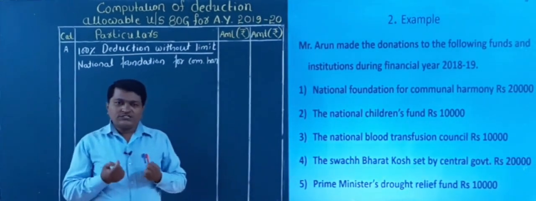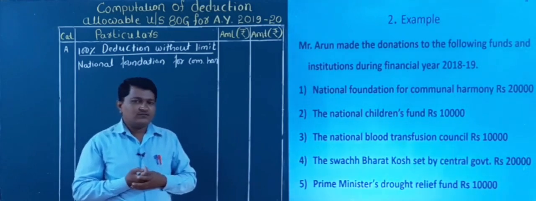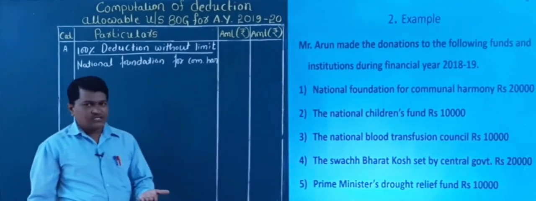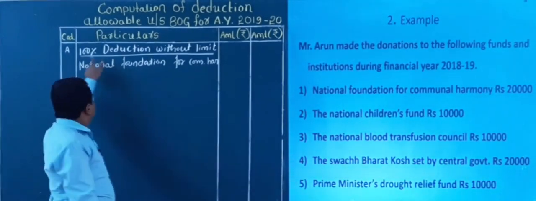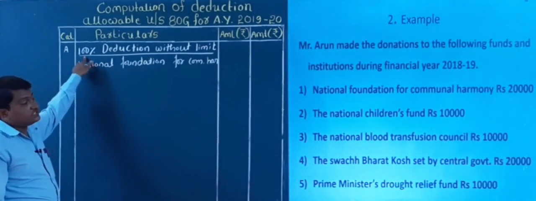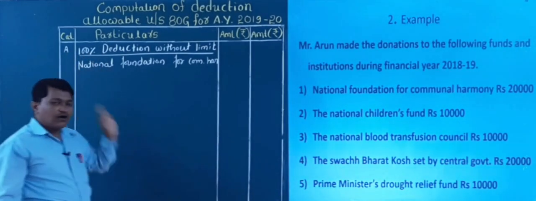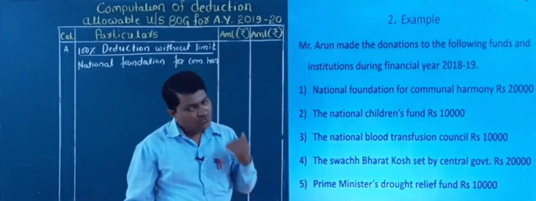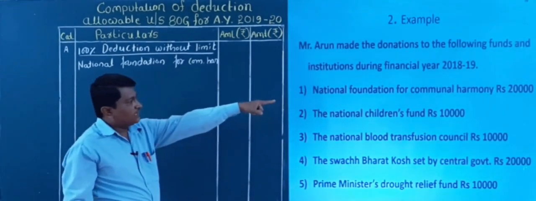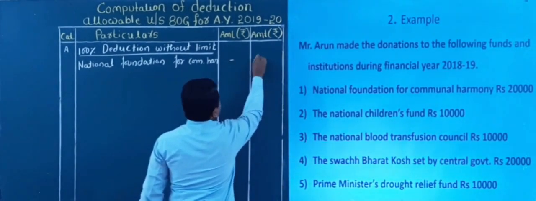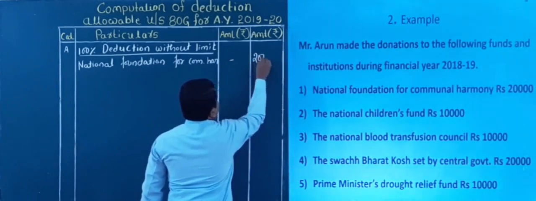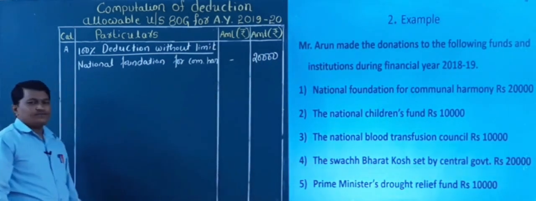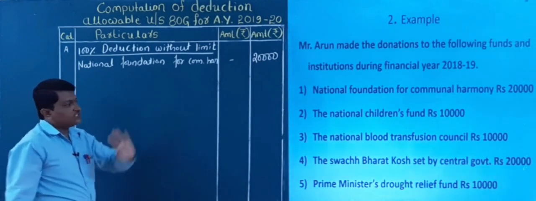So how much deduction can he claim here? How much did he donate? 20,000. And how much can he claim as deduction? 100%, because it falls under category A. So for the amounts under category A, the whole amount is eligible for deduction. Whole means the full amount, which is 20,000. So this whole amount is considered as deduction. It is 20,000.